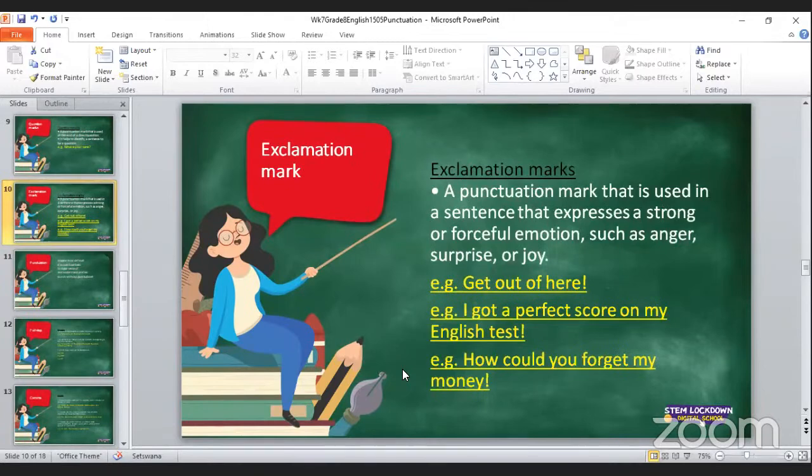Another example, keep quiet. Keep quiet is something we say out of anger. Me as a teacher, that's something I can relate with. When learners are making noise and I'm with them in class, I'll be like, keep quiet, because I'm angry, because I'm frustrated at the noise they're making.